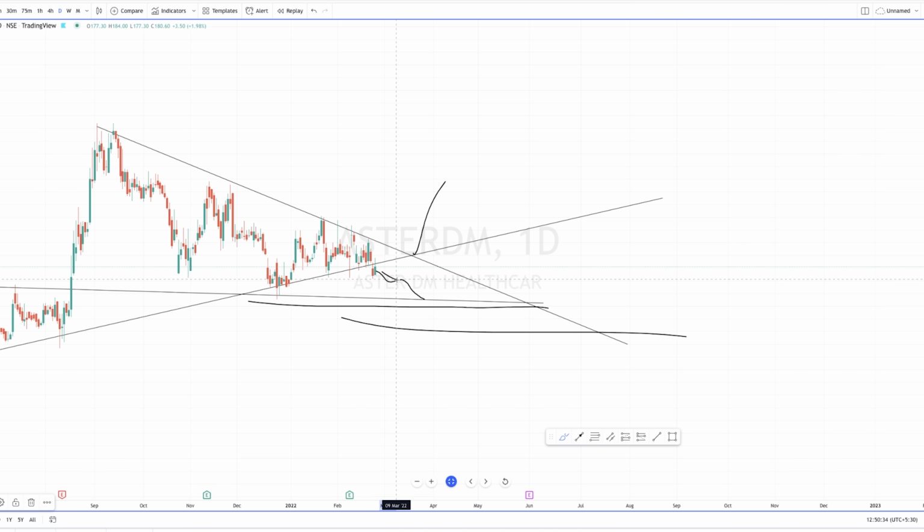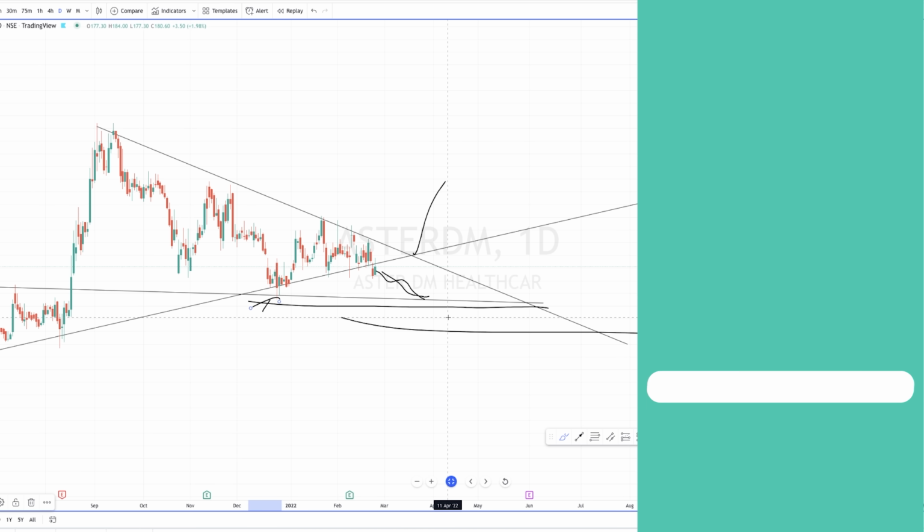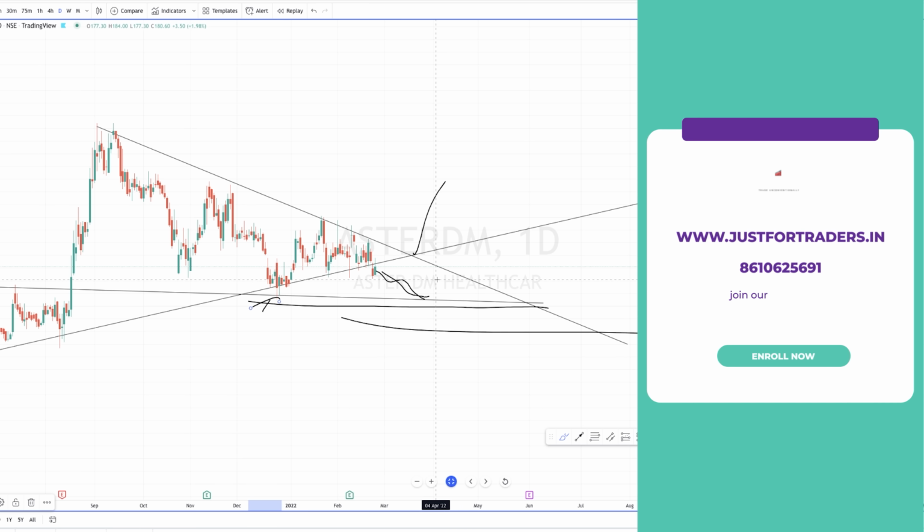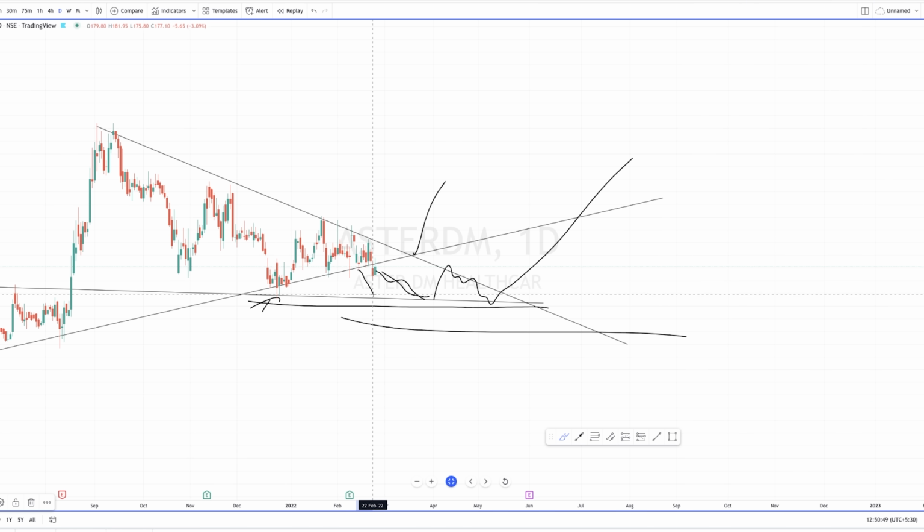So I'll re-enter again at this area. If there is some kind of bullishness or some kind of a wick like this, something like that, I would look for candlestick patterns, or I would just wait for a breakout. So like this it could happen. So just put this on your watch list, guys.